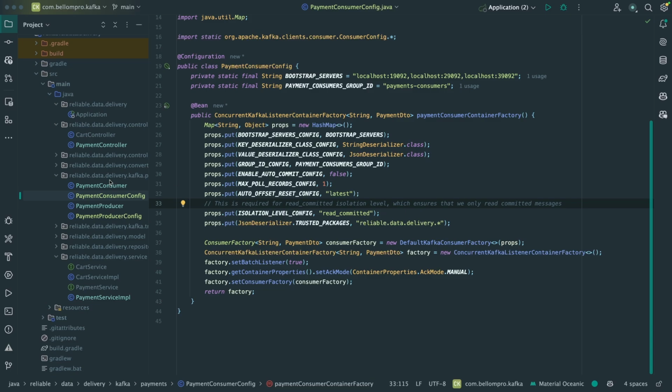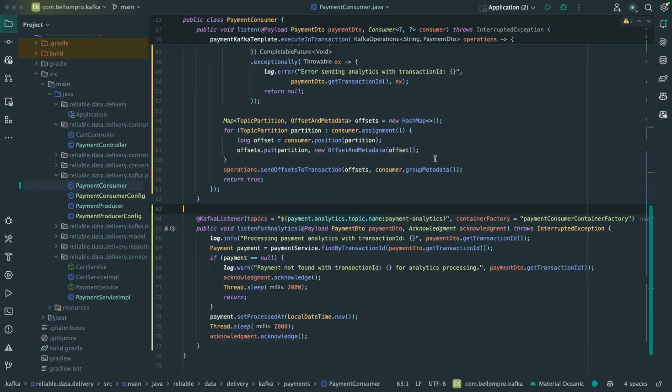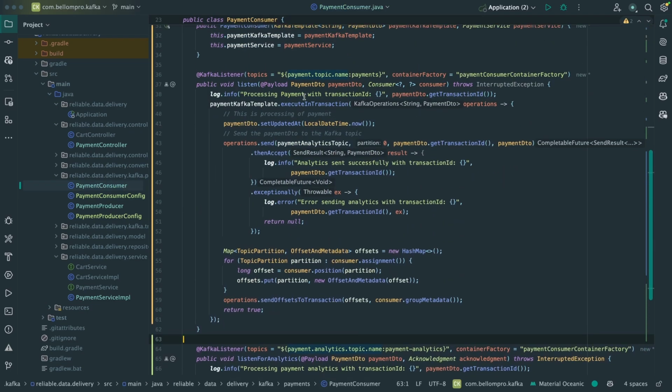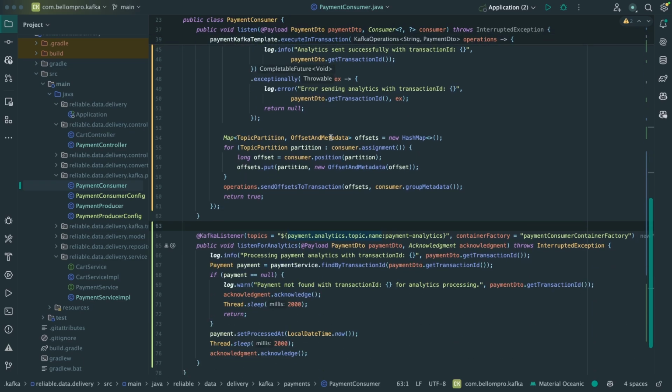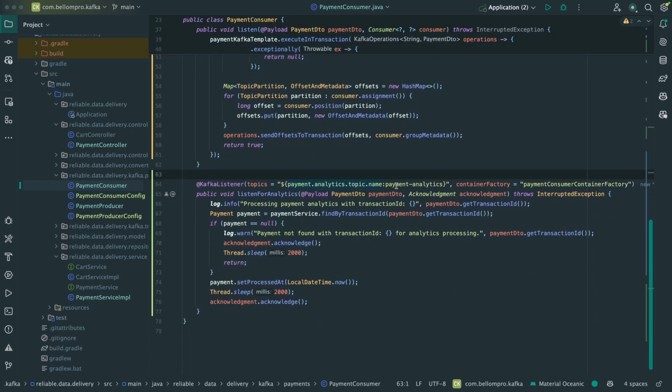And if we also go to our consumer, we can see I have 2 consumers here. I have a consumer for the payment topic and I have another consumer for the payment analytics.